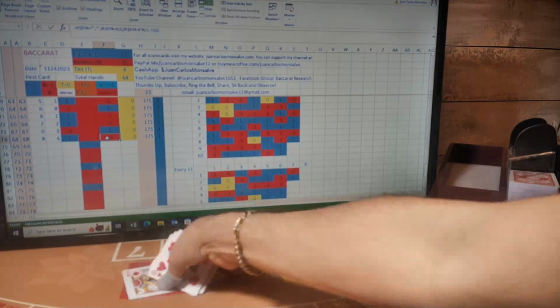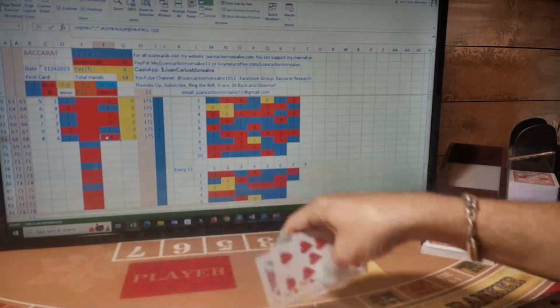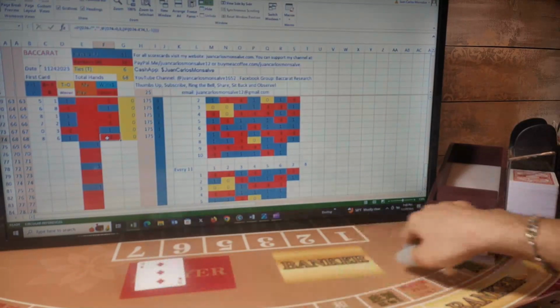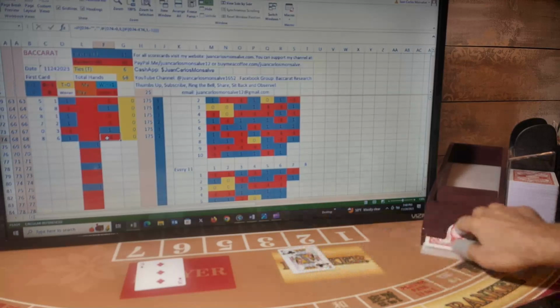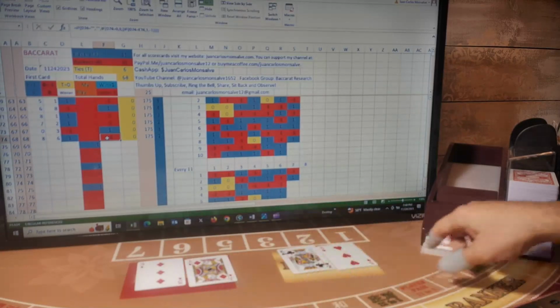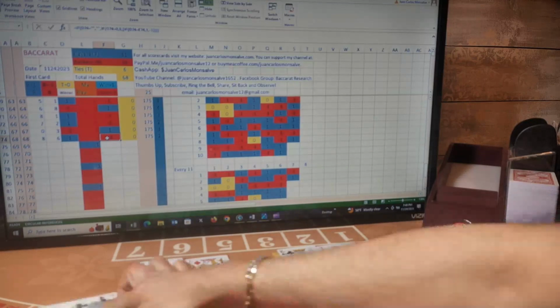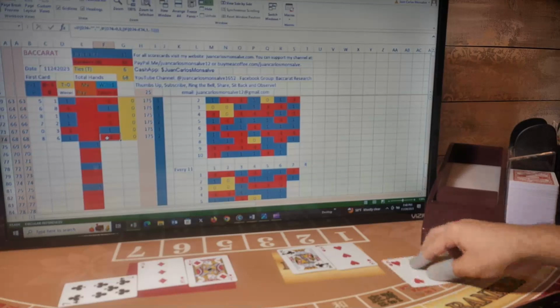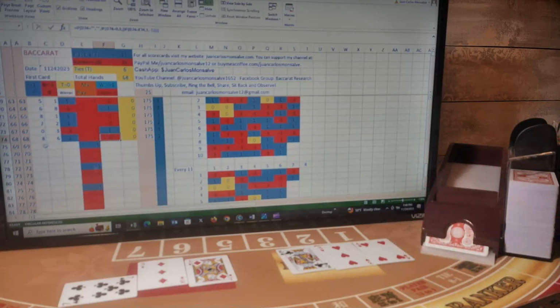My next play is going to be player, and first card for player, first card for banker, second card for player, second card for banker. Player has a 3 and gets a third card. The third card is a 7 for a total of 0. Banker has a 3 and gets a third card. The third card is a 4 for a total of 7. So 0 player and 7 banker. So this is a banker hand. I was playing player, so I lost this hand.